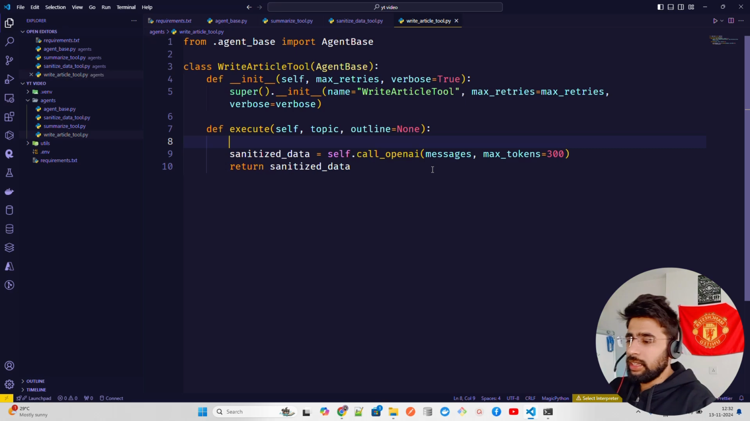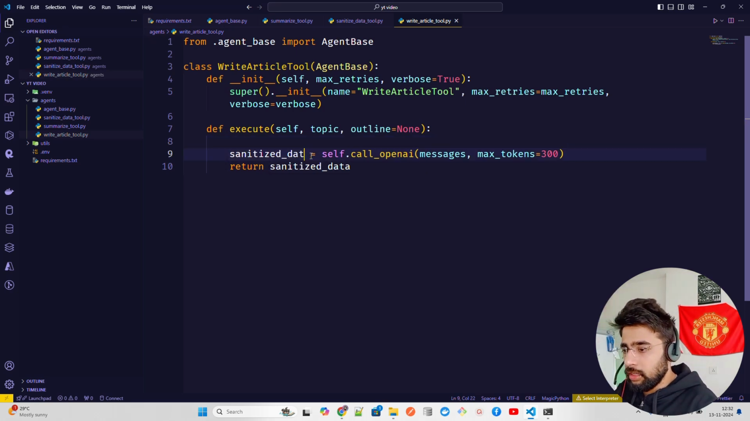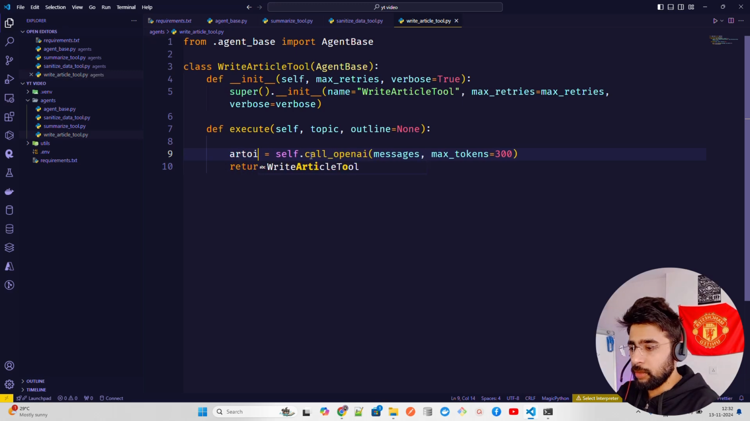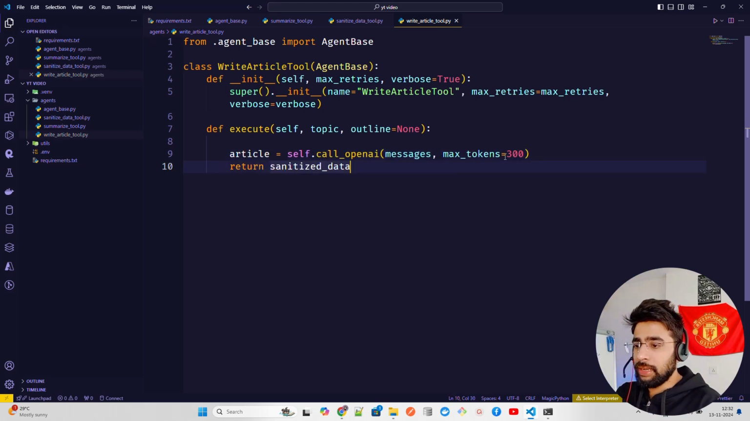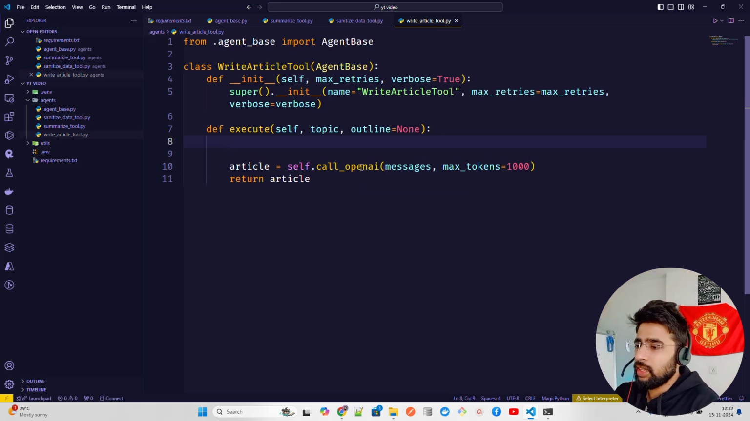What we're going to do here is, okay, this sanitize is fine. So let's call this article. Take a bit of a reverse engineering approach, starting from the back. Article self dot, and this will be messages, max tokens. Let's keep this max tokens as 1,000. We want it lengthy because it's an article. You should increase the max tokens, and then return article, is it, right? So return article.